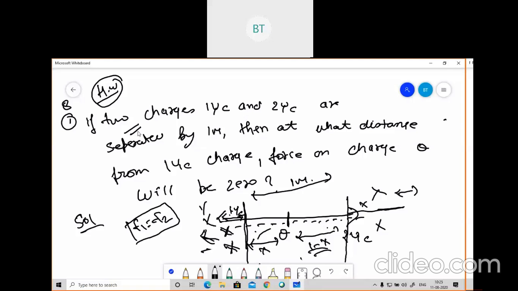Okay, so please try to solve this, and we will meet in the next class. This will be the homework, and I will definitely ask this question, because this is a most important question, and one more question is there which has been asked in your paper. So 2 problems we will solve on Coulomb's law, and next class we will complete the Coulomb's law.